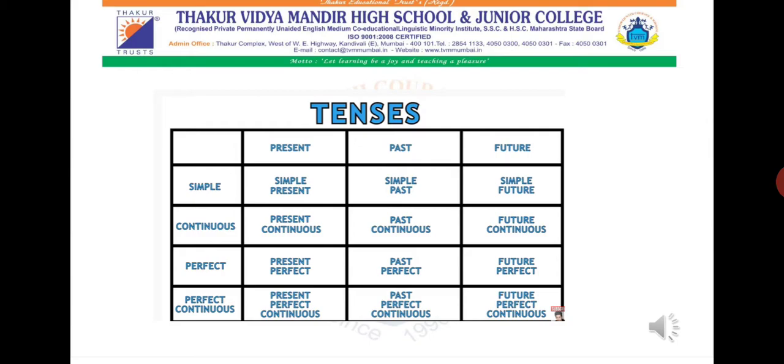When you club future and simple, you get simple future. When you club continuous and future, you get future continuous. When you club future and perfect, you get future perfect. And when you club future and perfect continuous, you get future perfect continuous tense. So now we shall study future tense.